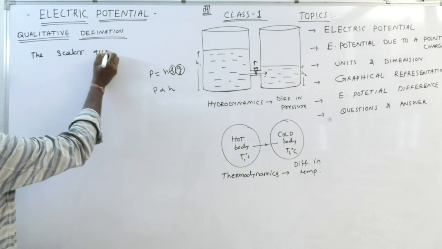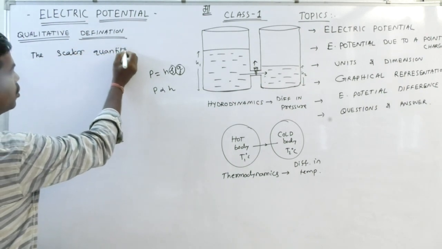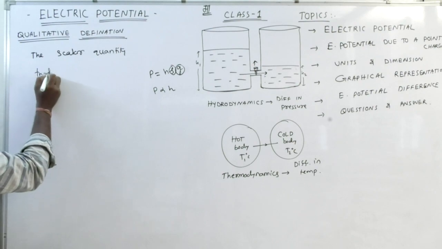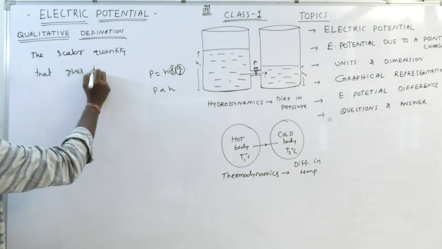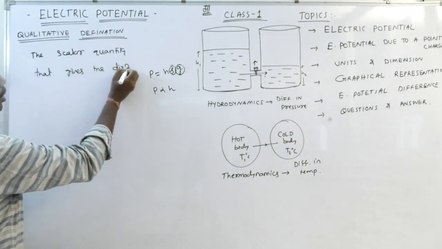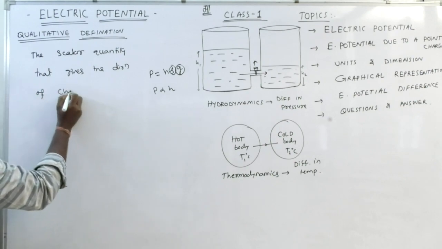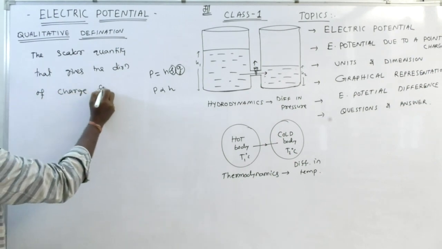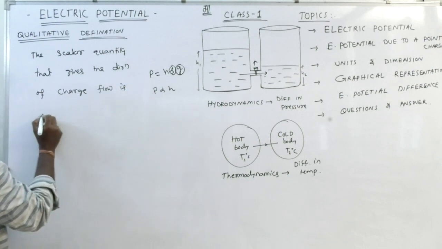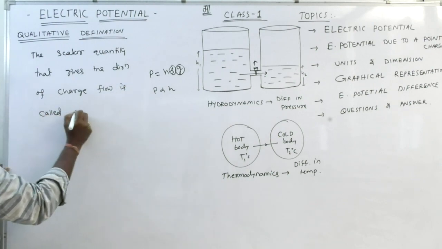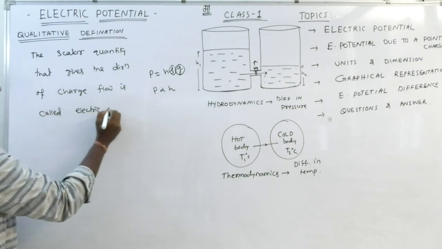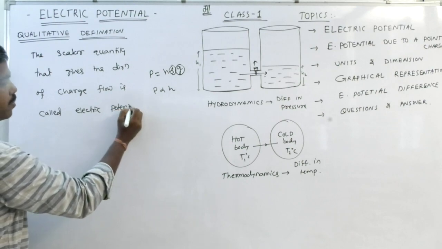The scalar quantity that gives the direction of charge flow is called electric potential.